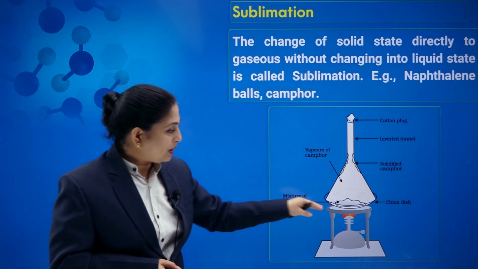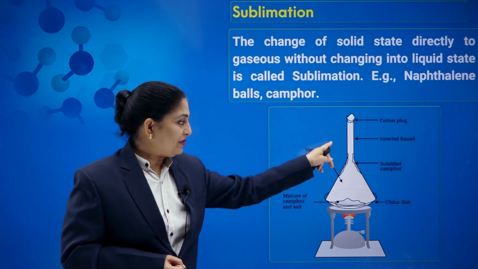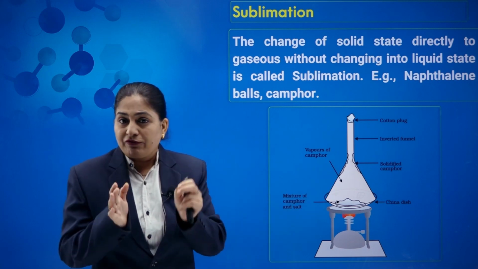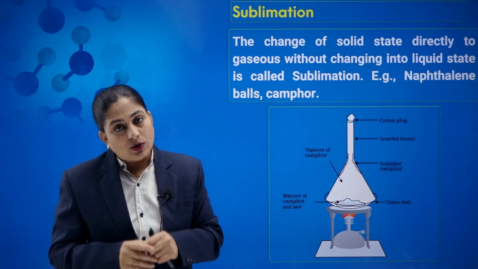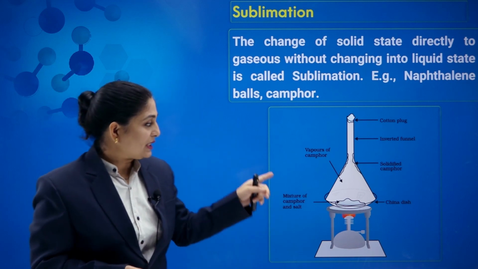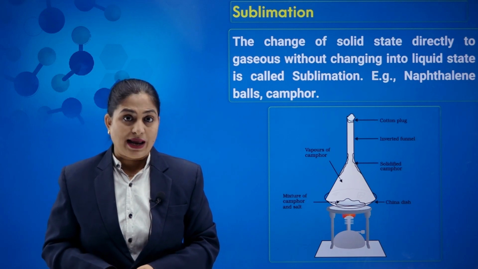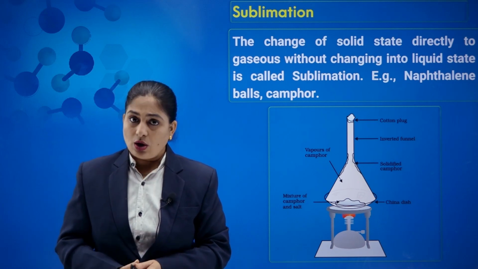So this is how the camphor can be easily separated from this salt, and we get the camphor deposited on the inner wall. Removing this funnel and scratching the inner sides, we can easily separate this camphor. This shows that camphor is a sublime substance, whereas salt is not.